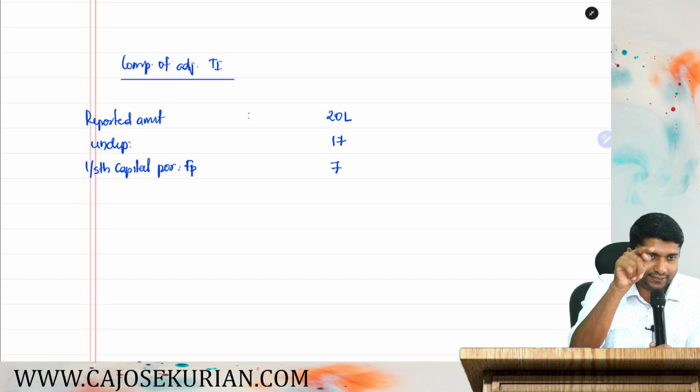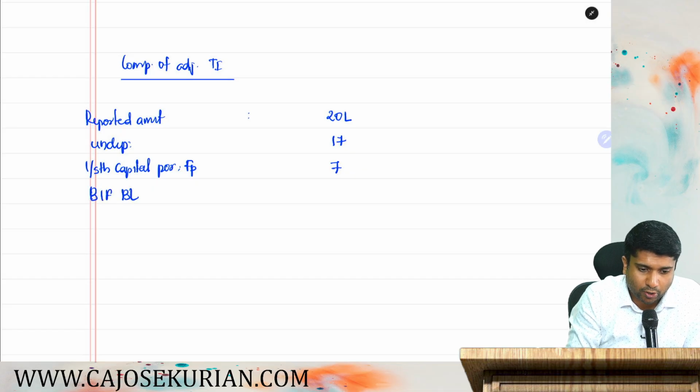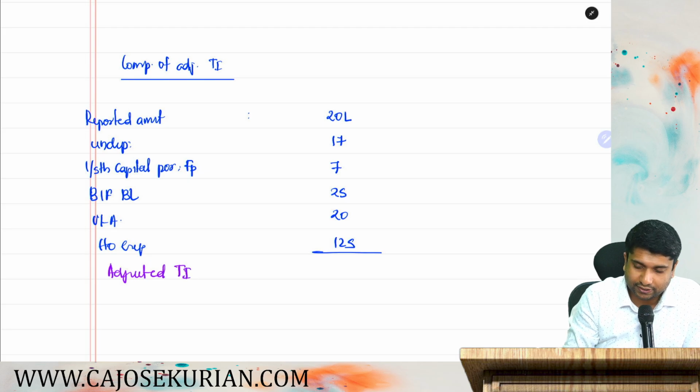It is 72 basically. Brought forward business loss, you need to add back. How much is the amount? 25 lakhs. Then deductions, chapter 6A. What do you need to do? Add back. That is how much? 20 lakhs. Then what is the next one? Head office expenditure. Obviously, you need to add back. That is 125 lakhs. Now, can you tell me how much is the adjusted total income? Adjusted total income after adjusting everything shall be 214 lakhs.